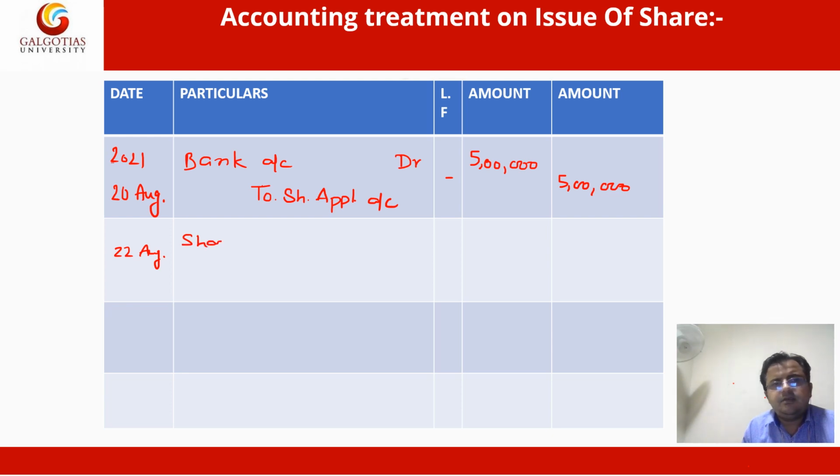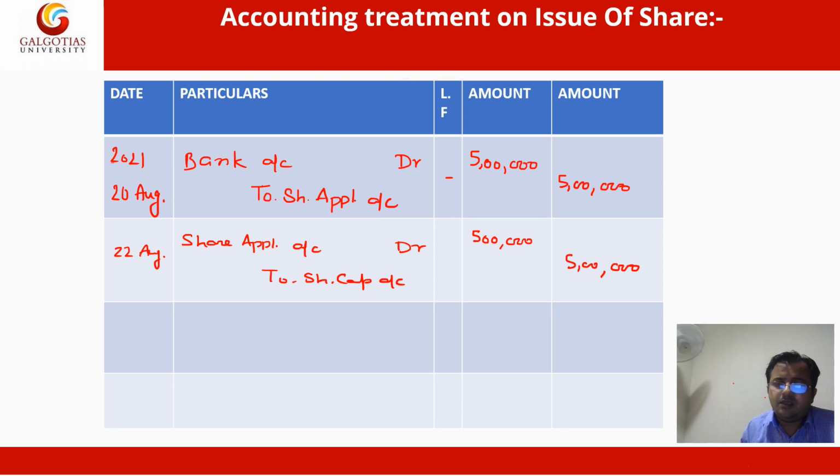The entry is: share application account debit to share capital account, 5 lakh and 5 lakh. That is it. Suppose after transferring the share application to share capital, the company allots shares to the shareholders and the company demands allotment money from the shareholders.